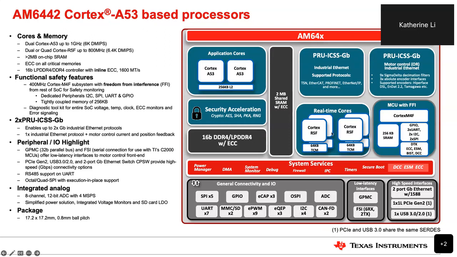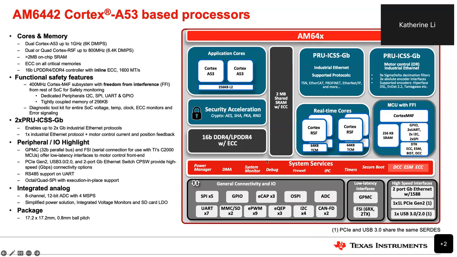And then let's talk about some peripherals on the device. We offer some high-speed interfaces, including a 2-port gigabit Ethernet switch with 1588. We also have one PCIe generation 2 to enable high-speed communication. USB 3.1 or 2.0 is also available on the device. On the memory side, we also offer the DDR interface.